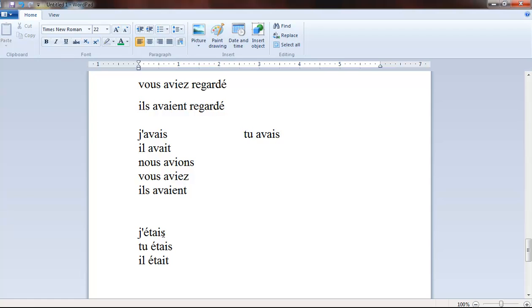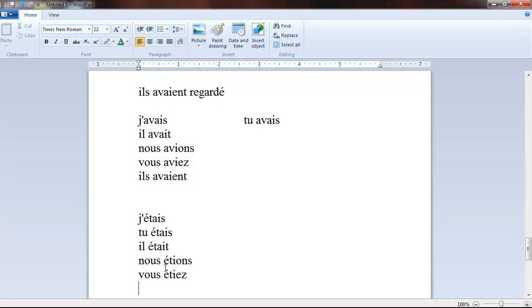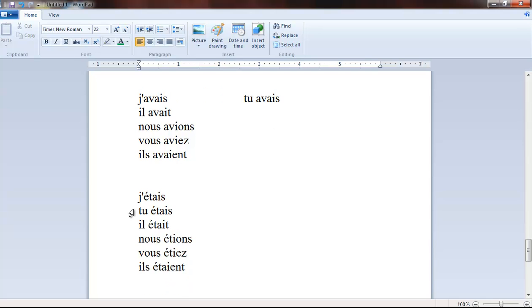Literally, it means I was, or I was being. J'étais, tu étais, il était, because it's the past tense continuous of the verb être. Nous étions, vous étiez, ils étaient. Okay, so ils étaient. Very good.